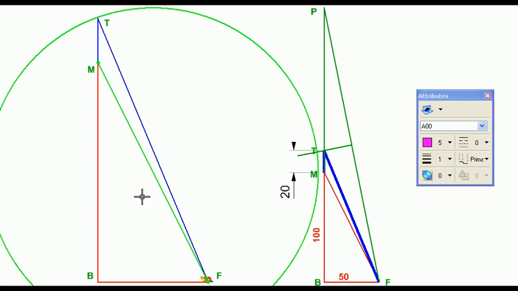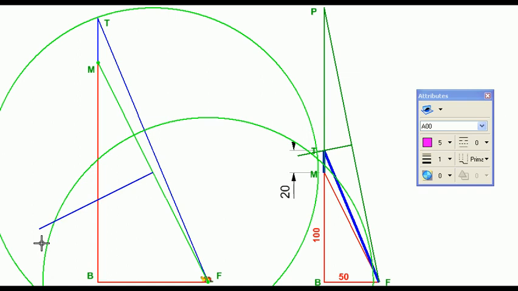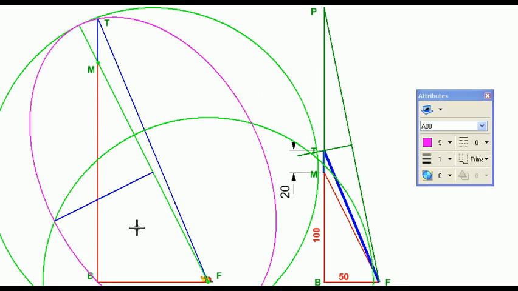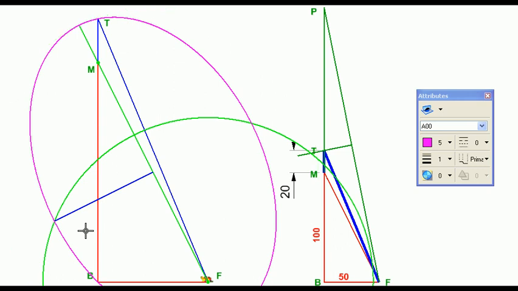Then I am going to copy that circle so that the center becomes F. Then I am going to draw a perpendicular bisector of MF wherever it intersects this circle. So let us trim that up to that point. Then I'm going to extend this line MF, which will be part of our major axis now, up to this point. So we have a point on the major axis of the ellipse, we have a point on the minor axis of the ellipse, and we have the center of the ellipse. So the ellipse can be quickly plotted. Let's get rid of these construction circles.